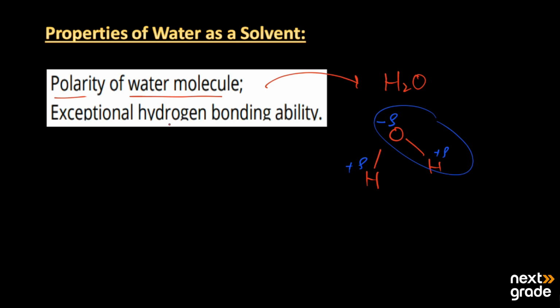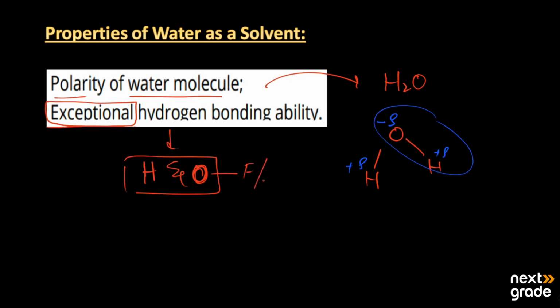The second thing is the exceptional hydrogen bonding ability. It is the bonding found between a hydrogen atom and other atoms having lone pairs, or more electronegative atoms like oxygen, fluorine, and nitrogen.